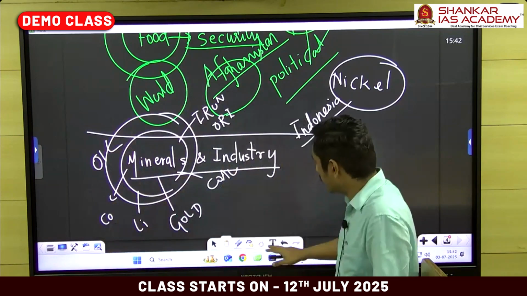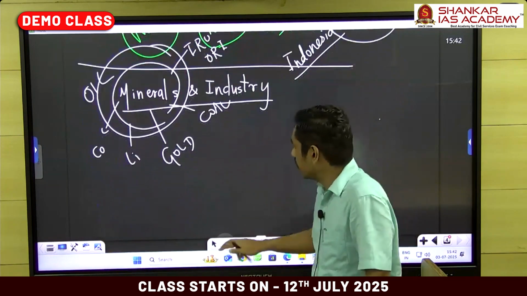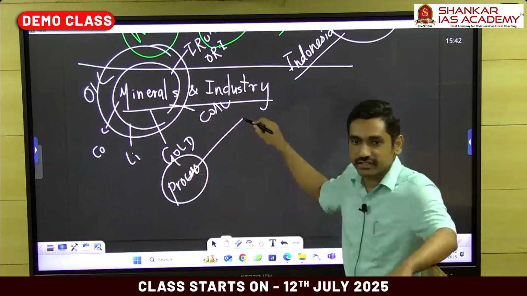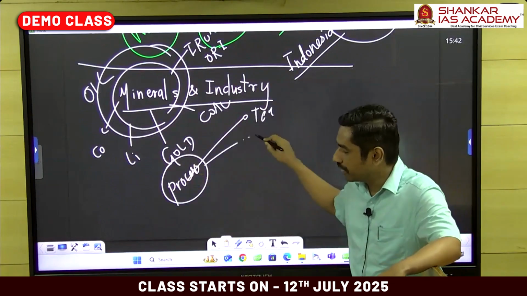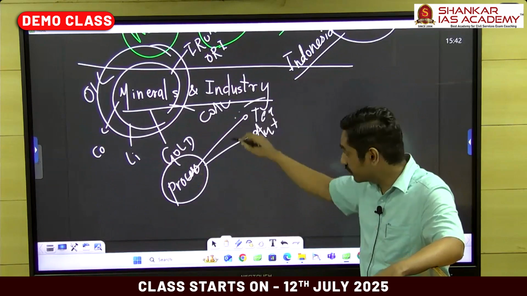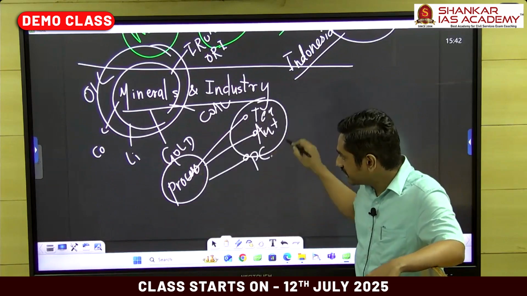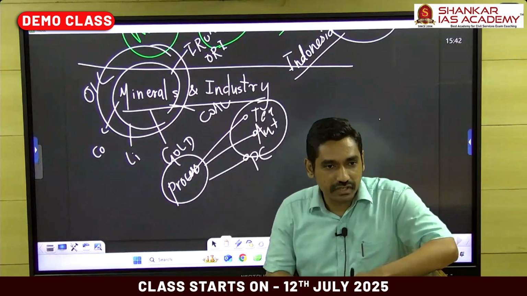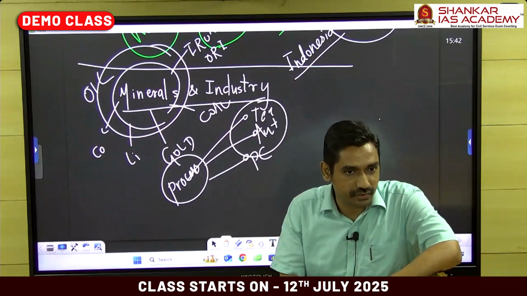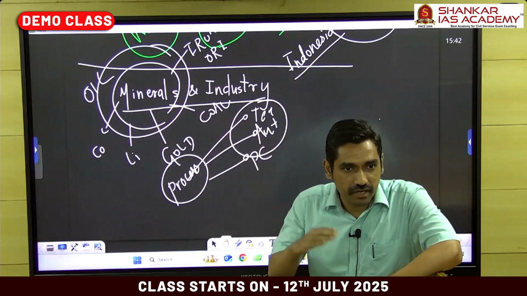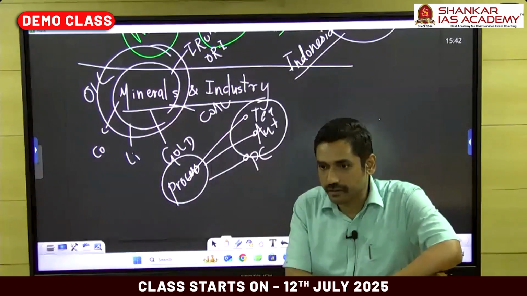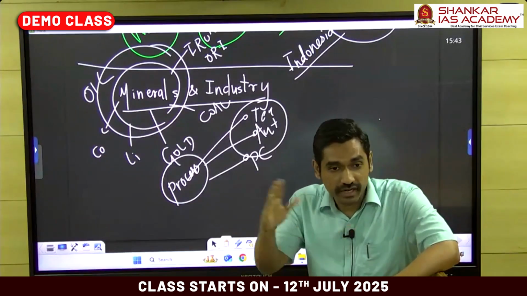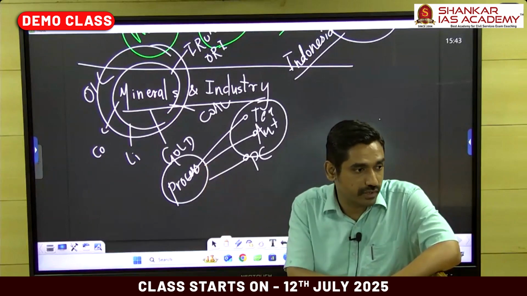It is possible for you to process. And after processing all these minerals, you start your industries: textile, automobile, petrochemicals. These are your heavy industries. Getting the idea? But industries are not oriented only towards manufacturing. We have services. Some countries in the world are very good in software. India is the seventh largest exporter of software in the world, but the United States is the biggest exporter of services in the world.